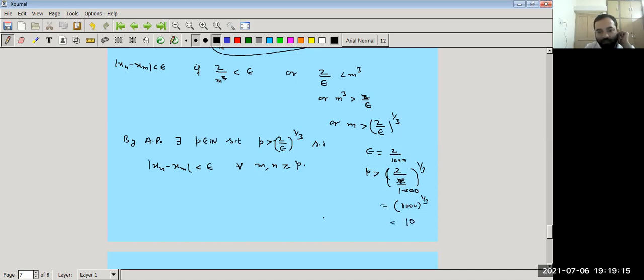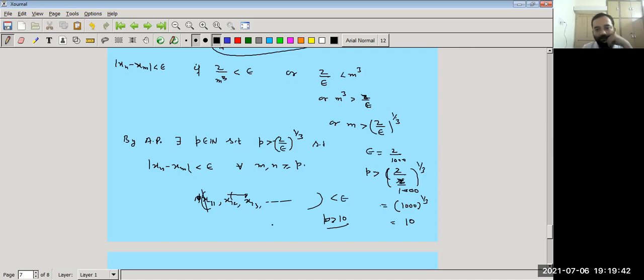So we can say that for P greater than 10, all the terms, that is x11, x12, x13 and all the terms after this, come closer to each other. It means the distance between any two terms is less than epsilon.